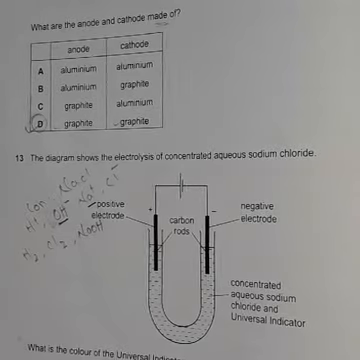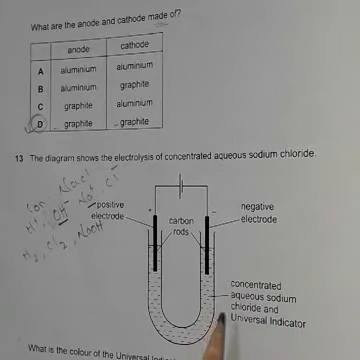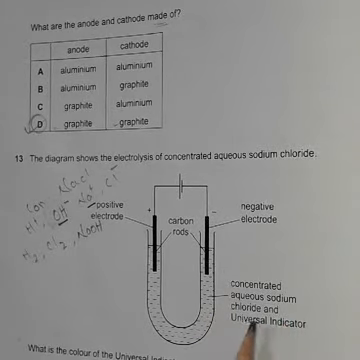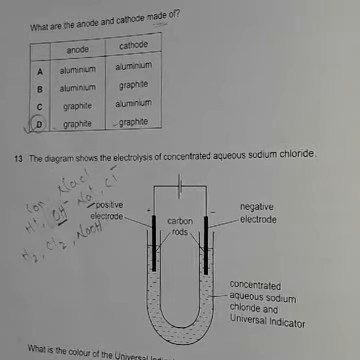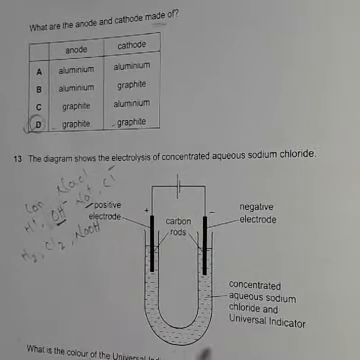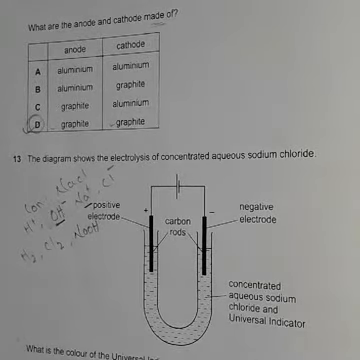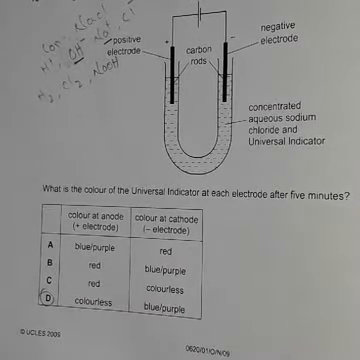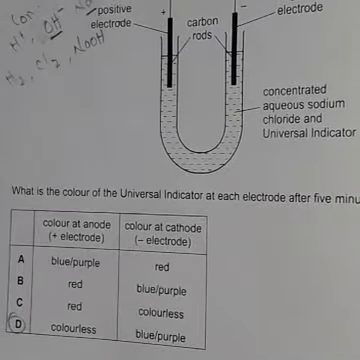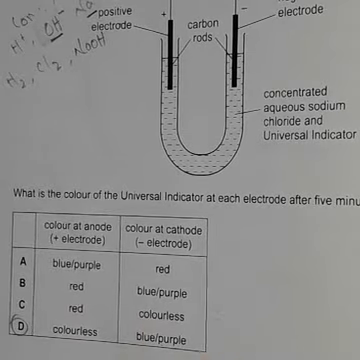Okay, next one, here one apparatus arrangement is given. Here you can see concentrated aqueous sodium chloride. Electricity is passing through the concentrated aqueous sodium chloride. Also there is some universal indicator. So the question asks, after this electrolysis, what will be the observation at cathode and anode? What will be the observation?